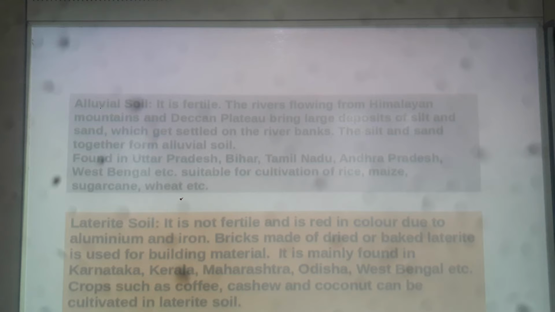The rivers flowing from the Himalayan mountains and the Deccan Plateau, parts of Maharashtra and those regions, bring large deposits of silt and sand.